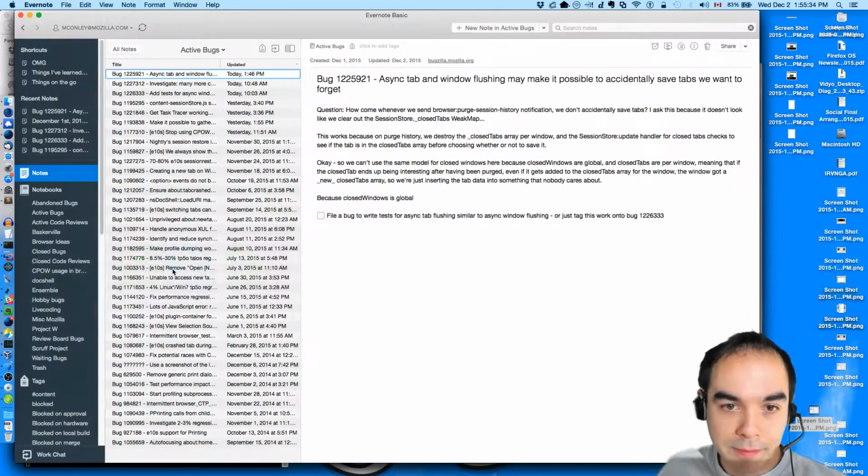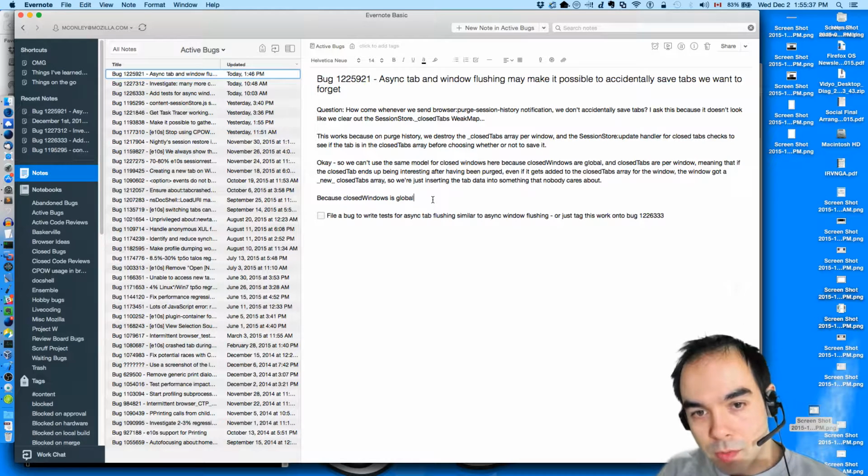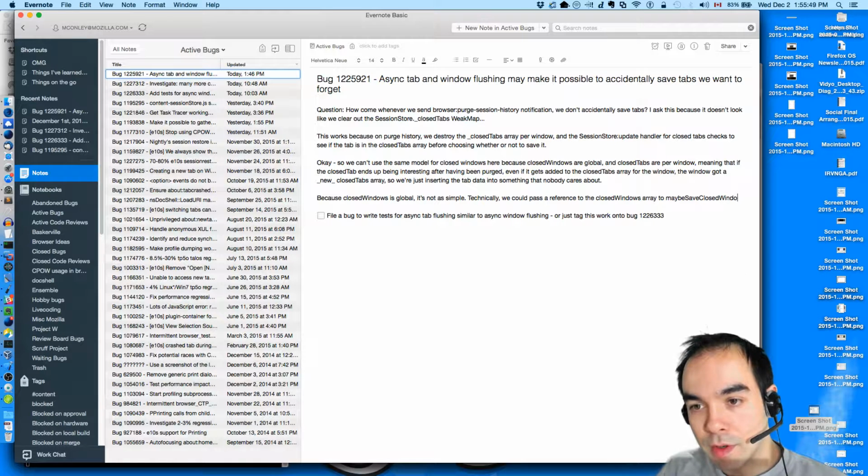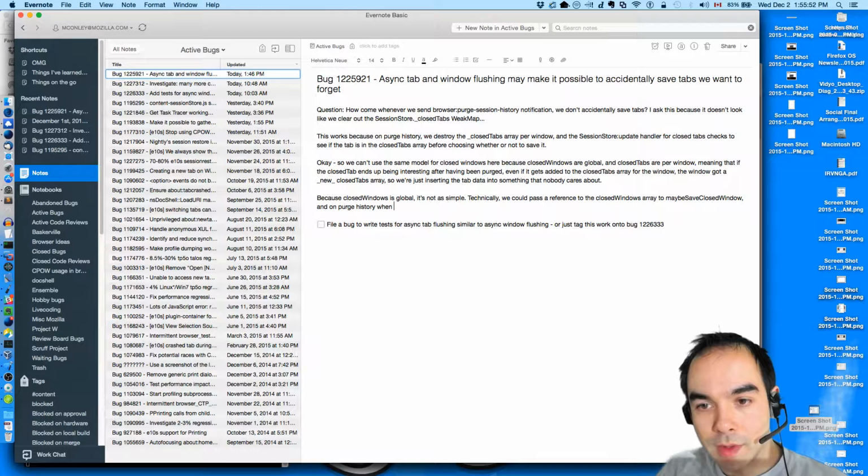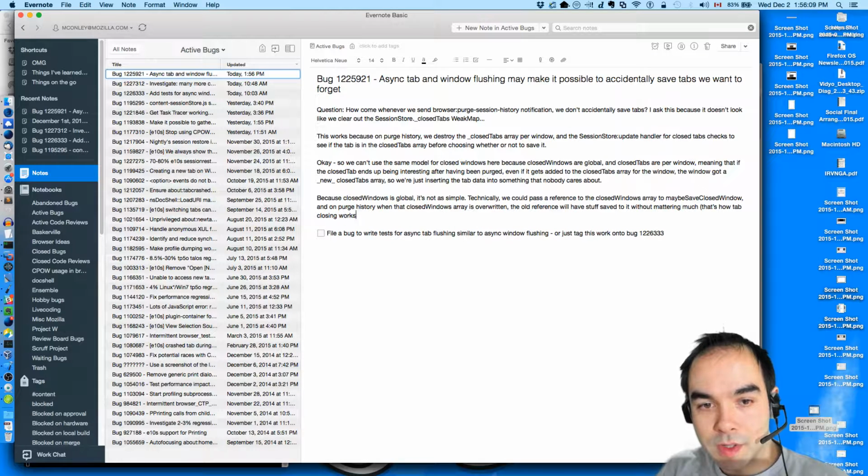But I should write down why. As global, it's not as simple. Technically, we could pass a reference to the closed windows array to maybe save closed window, and on purge history, when that closed windows array is overwritten, the old reference will have stuff saved to it without mattering much. That's how tab closing works.